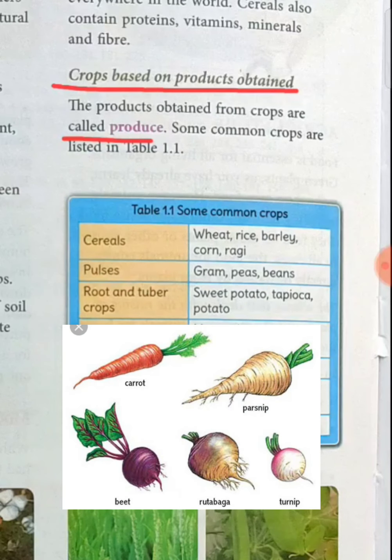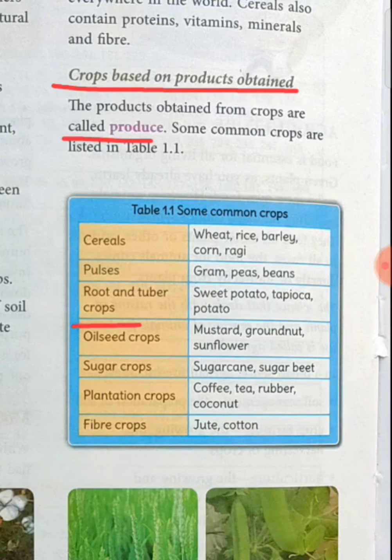Root and tuber crops: sweet potato, tapioca, potato. So all these are known as what? Root and tuber crops. The crops which are grown in the roots, like potato, like carrots, like onion. All these are known as root and tuber crops.